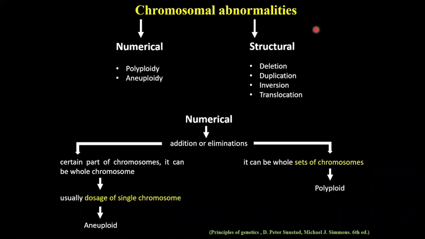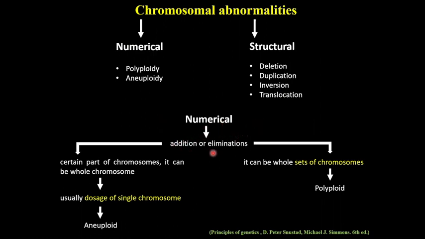So let's begin with a brief introduction to chromosomal abnormalities. Chromosomal abnormalities mean defects in chromosomes. This defect can be in number or in structure. Examples of numerical abnormalities are polyploidy and aneuploidy, and examples of structural aberrations are deletion, duplication, translocation, and inversion. So let's start with numerical abnormalities.